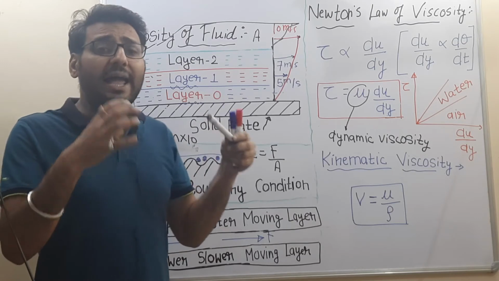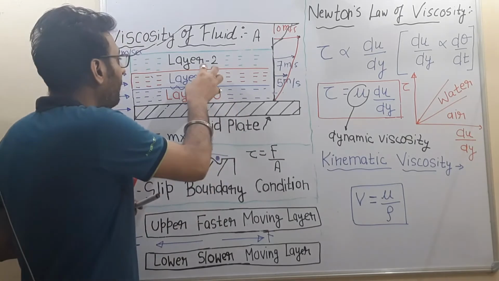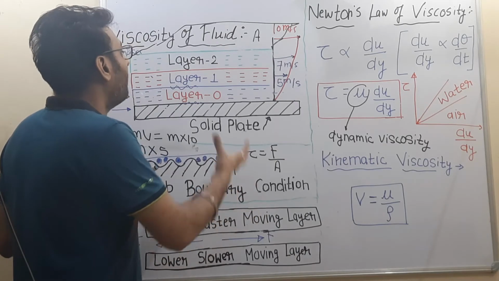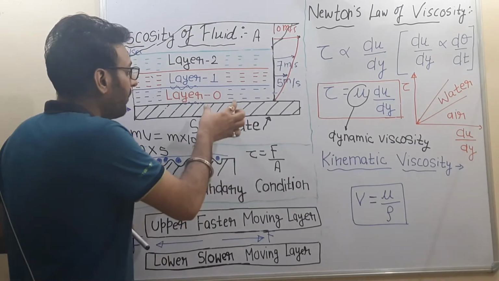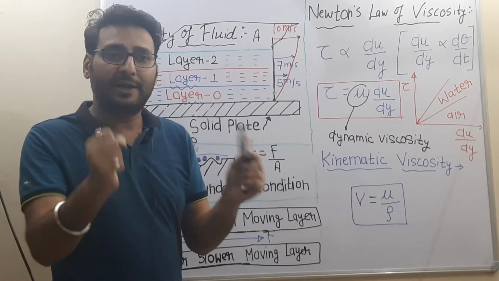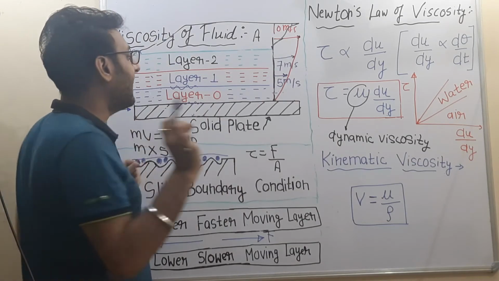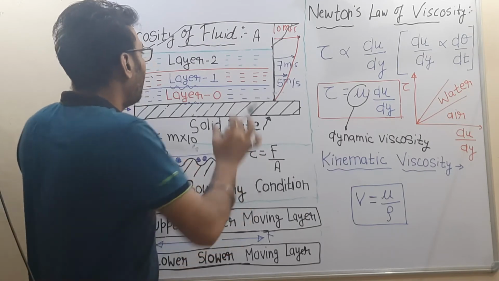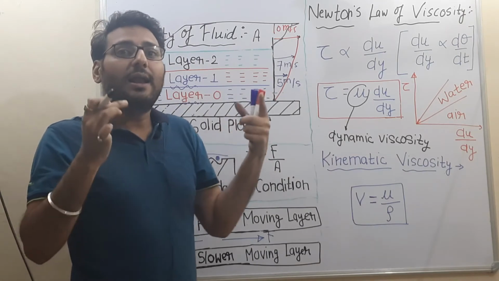So by how much this momentum will be disturbed will be defined by the fluid viscosity. How much force these layers are applying upon each other will decide the change in the momentum of these layers. So what this plate has done is create a disturbance in the momentum. If the viscosity of this fluid is very high, then this disturbance will propagate very fast, and the momentum of all these layers will change by a larger amount.